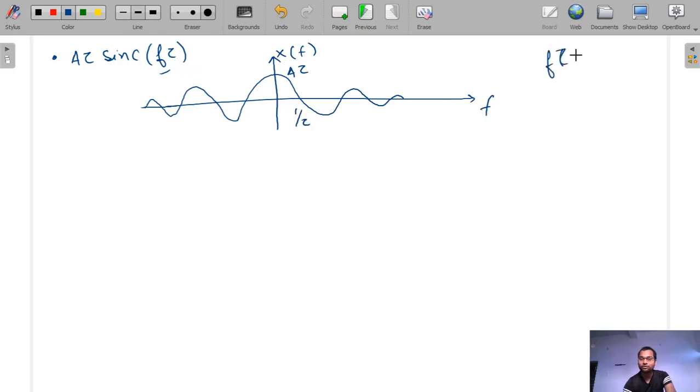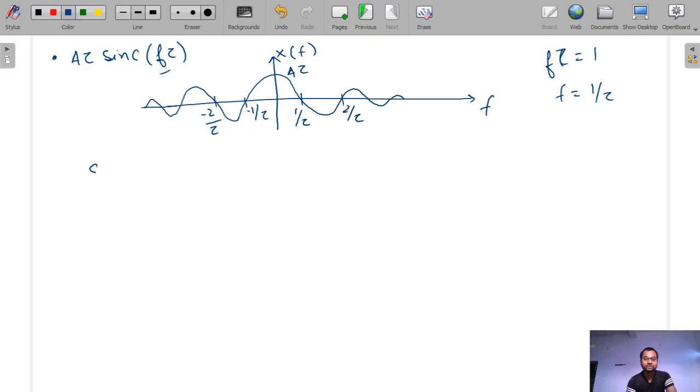Suppose f tau is equal to 1, so f is equal to 1 by tau. So at 1 by tau, minus 1 by tau, 2 by tau, minus 2 by tau, this will be 0. Understood how it came?